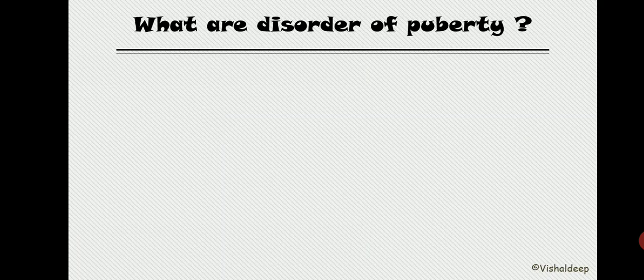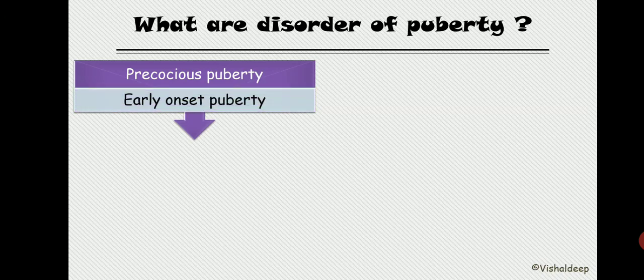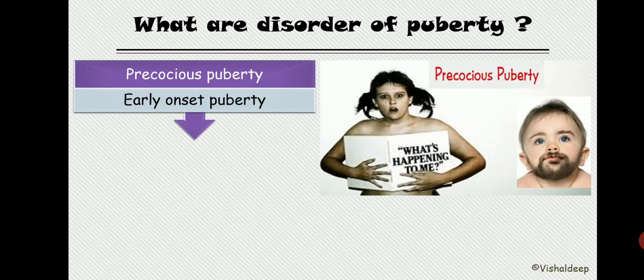Puberty which appears early is known as precocious puberty. It is basically early onset puberty. So what does the word precocious mean? The exact definition of precocious is the ability to develop at an earlier age than usual or expected. It is basically early onset puberty.